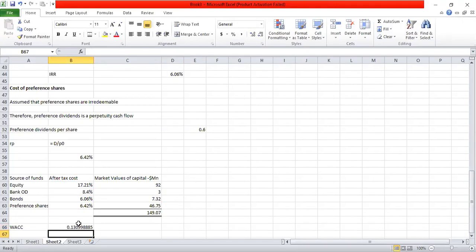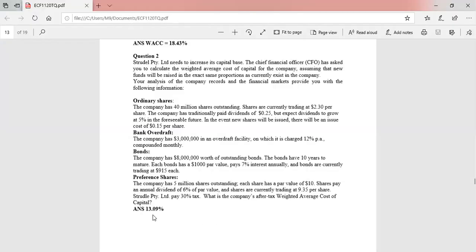So 13.09%. You can say 13.1% or 13.10%, roughly. You can check this with the question given. The weighted average cost of capital answer for question number 2 is 13.09%. Our answer is also the same, 13.09 or 13.10%. So the answer is accurate. So with this, I conclude today's session.